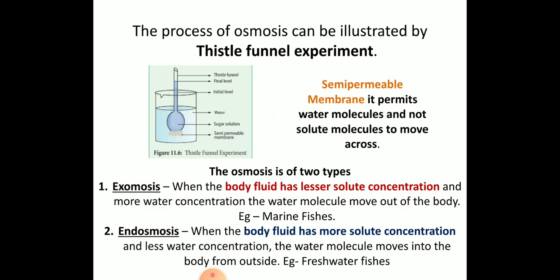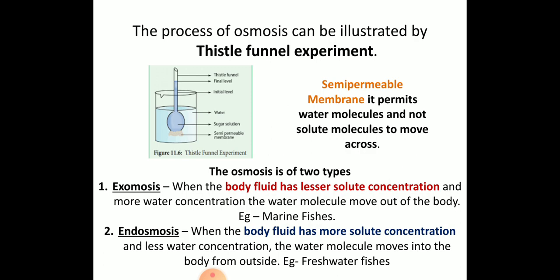That is exosmosis. For example, it takes place in marine fishes, because the body fluid has lesser solute concentration and the external environment has higher solute concentration. Next, endosmosis, when the body fluid has more solute concentration. At that time water will enter inside the body. That is called endosmosis. An example is the freshwater fishes. So these are the two types of osmosis, that is exosmosis and endosmosis.